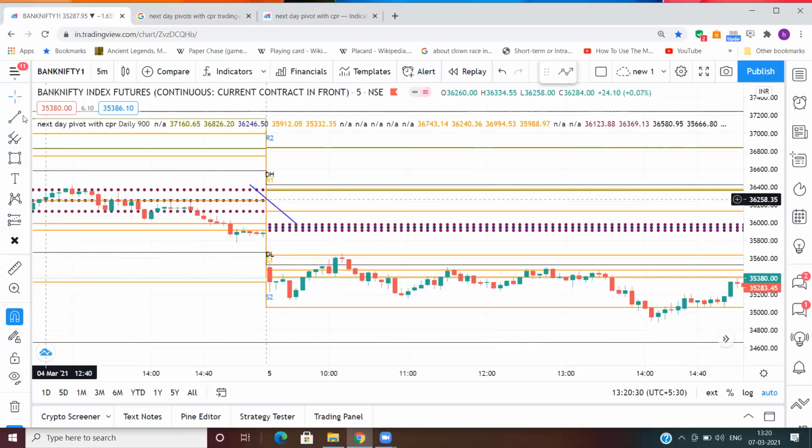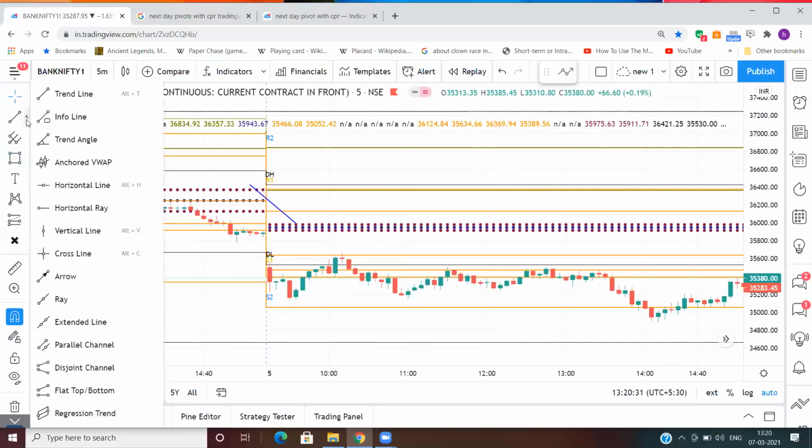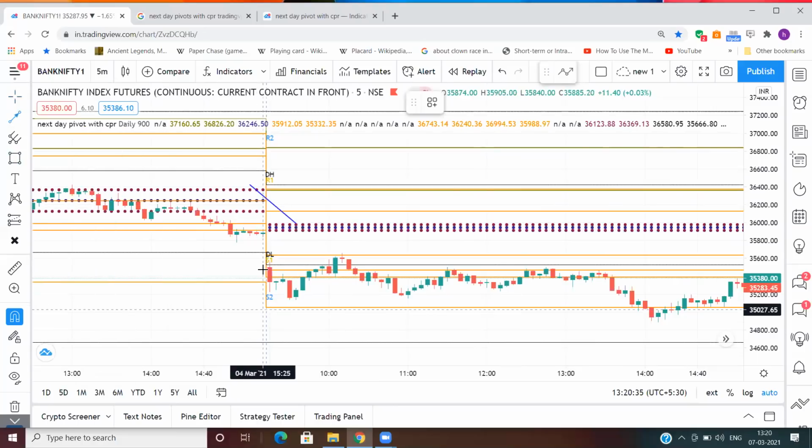The candle closed here. So now we have got 2 things. Firstly, it was a lower value CPR. The second part was the candle has closed below the next day CPR. So this is step 2.